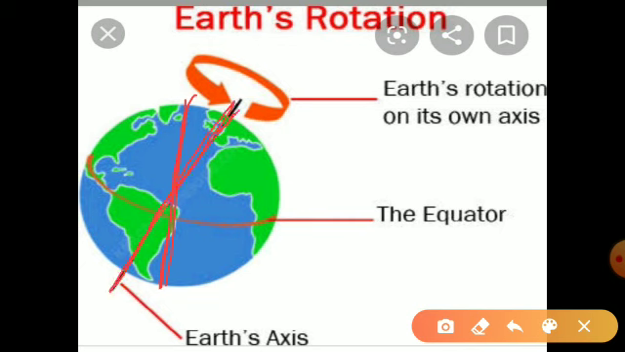Our earth rotates from west to east. It takes 24 hours to complete one rotation. And rotation of the earth causes day and night.